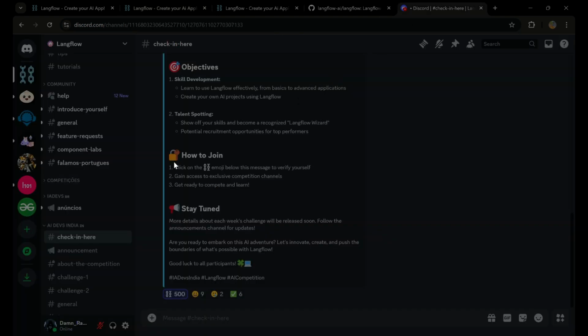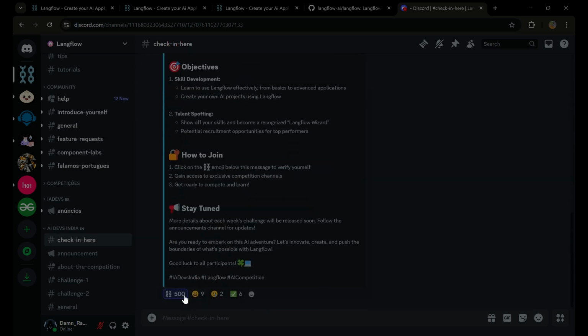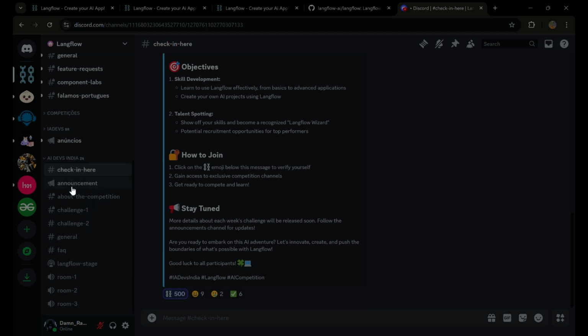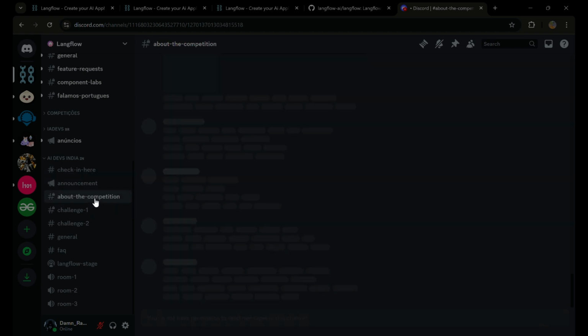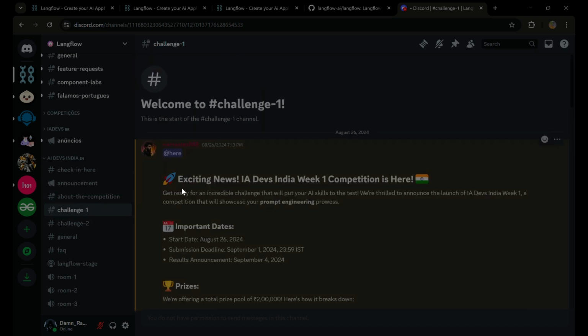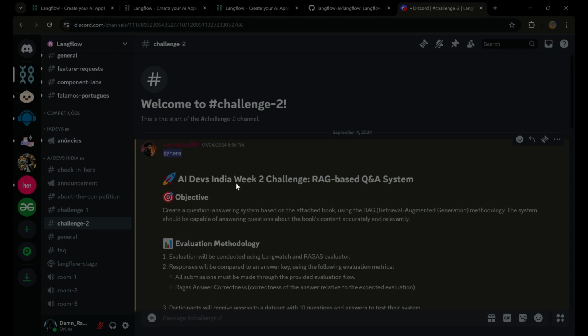In this About Langflow section, you can go and join the Discord community. So you can see the Discord community. I have already joined over here, and you just have to click on this icon. So to get started in the AIDevs India competition, you can see the API keys and any information about the competition in the announcements page, and then we can see the challenge one, which has already been completed, and challenge 2 is currently ongoing and you can get started with challenge 2.